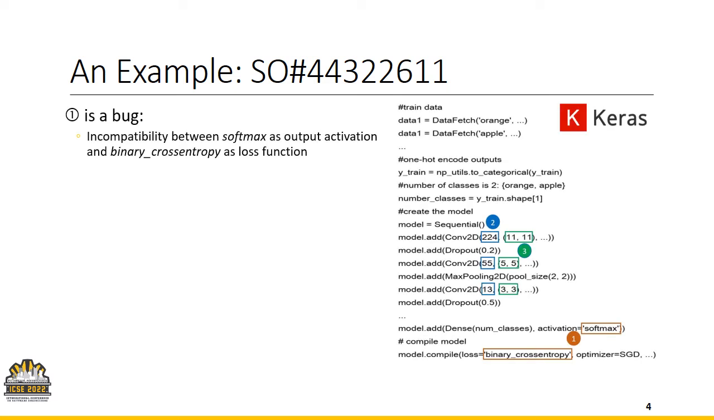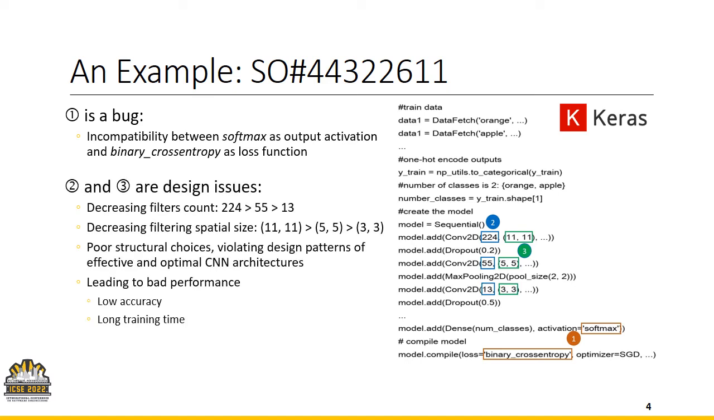To have a better understanding, let's consider a Stack Overflow post as an example. In this example, there are three problems. The first one is a bug, which relates to incompatibility between softmax as an output activation function and binary cross entropy as the loss function. This bug leads to a compilation error. The second and third problems are design issues.